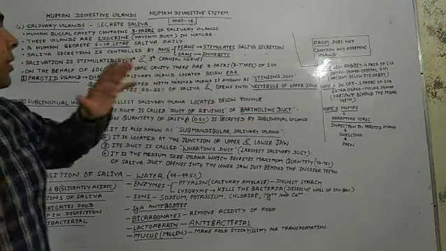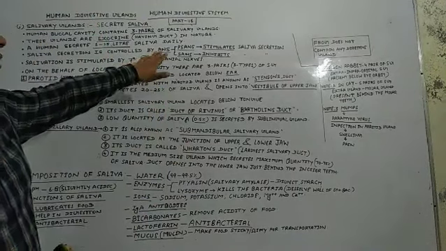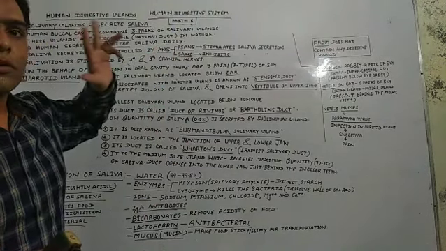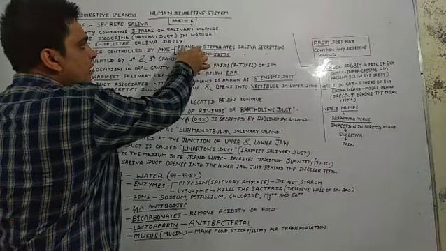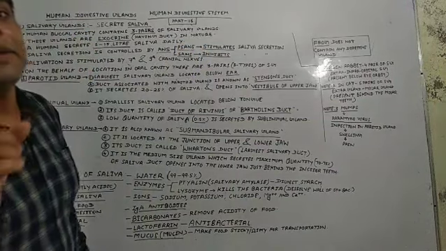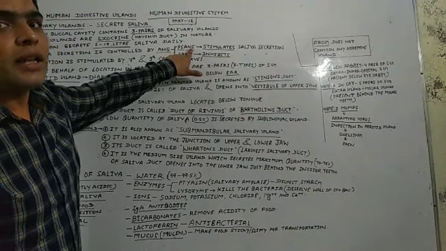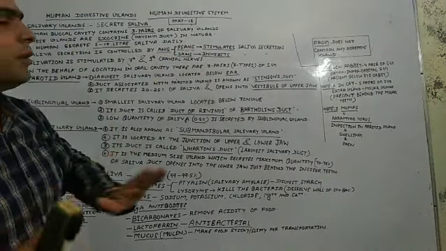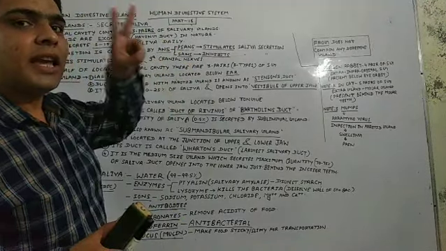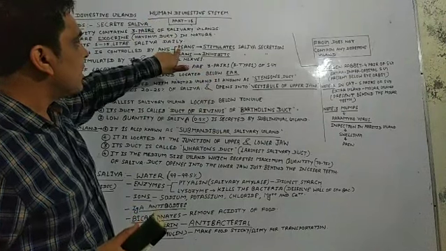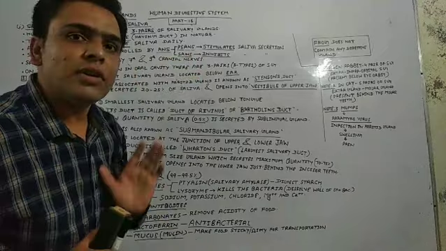And you must remember, students, that the autonomic nervous system is of 2 types. We divide the autonomic nervous system into 2 types. First one is the parasympathetic autonomic nervous system. What do you mean by PSANS? P means para, S sympathetic, A autonomic, N nervous, and S system. So I mean to say ANS is divided into 2 sub branches: the parasympathetic autonomic nervous system and the sympathetic autonomic nervous system.